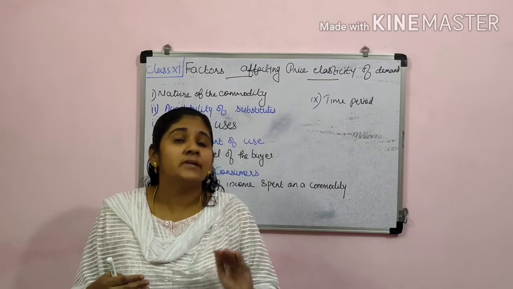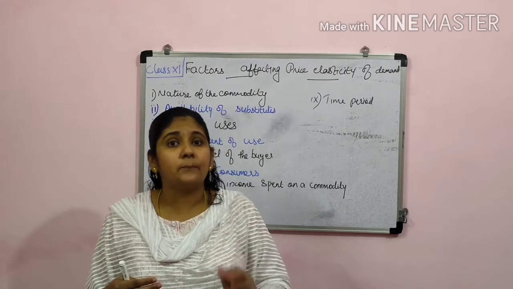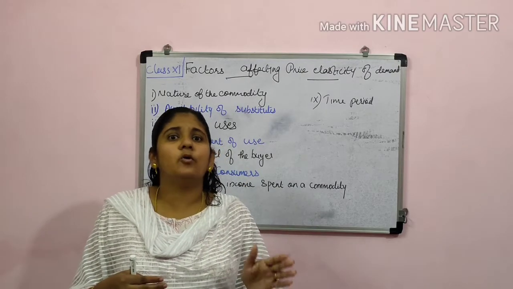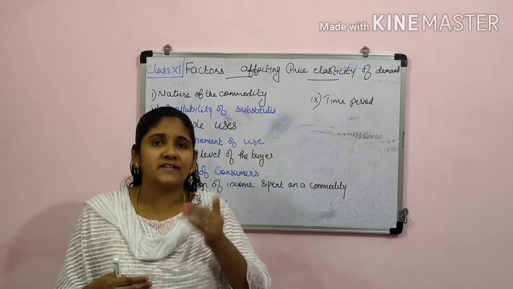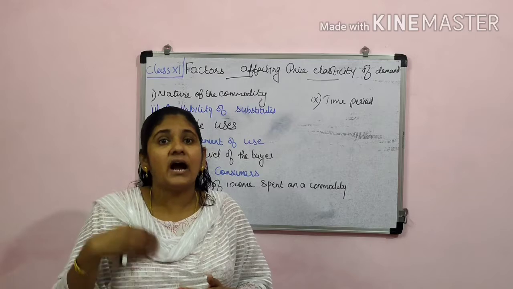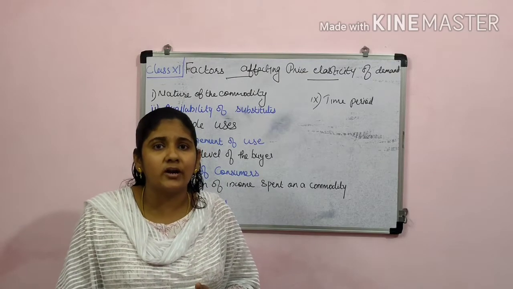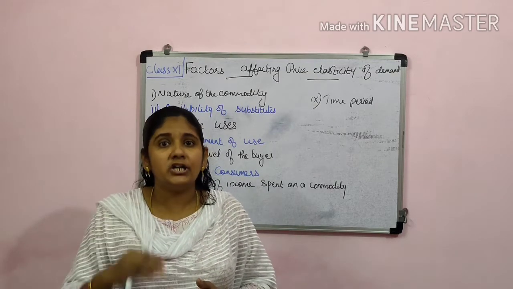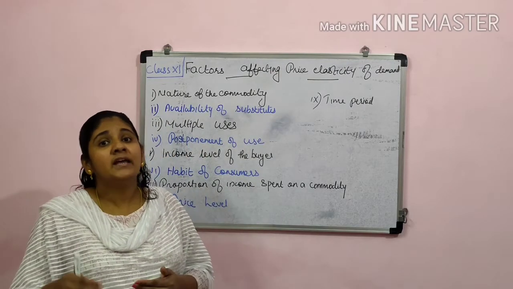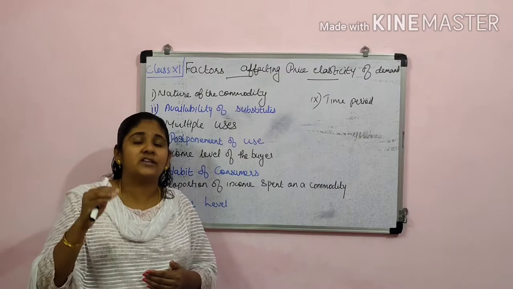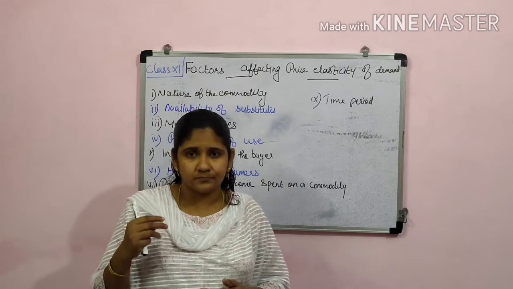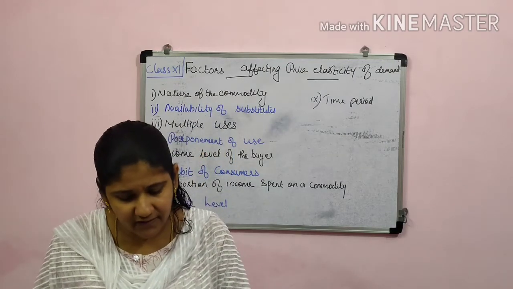Their habit makes demand inelastic, because the government may be charging more taxes on these commodities, but because of their addiction, people are ready to pay more. Even if the price increases, they will still purchase the amount that they were used to consuming.